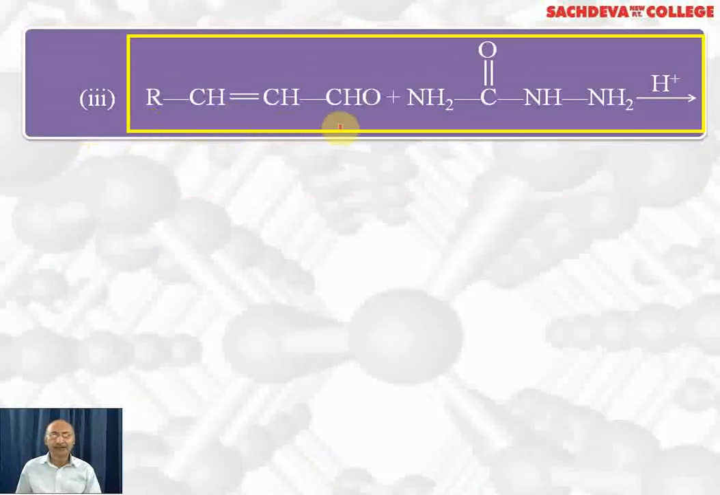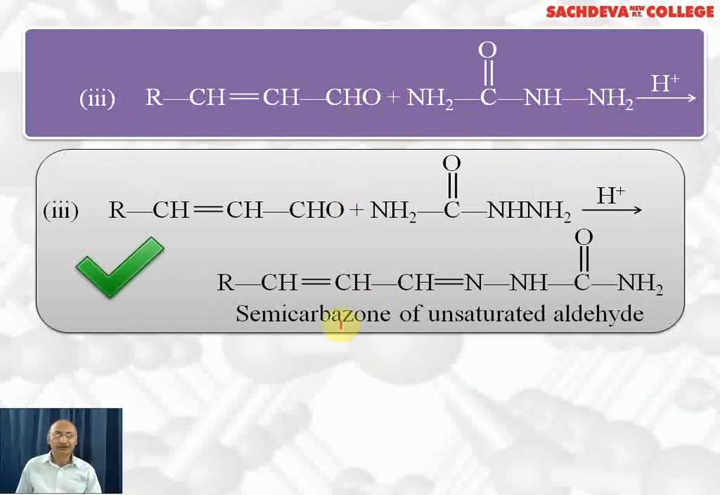Third, we have an unsaturated aldehyde which is reacting with semicarbazide. So the first important point is this NH2 will not be removed, rather hydrogen from this nitrogen will be removed and oxygen from here will be removed. So here we have a double bond with this nitrogen and the remaining group will remain the same. This is the reaction, unsaturated aldehyde. Hydrogen from here and oxygen from here is removed. So we get RCH=CH-CH=N-NH, and CONH2 here remains as it is. So this is the semicarbazone of the unsaturated aldehyde.